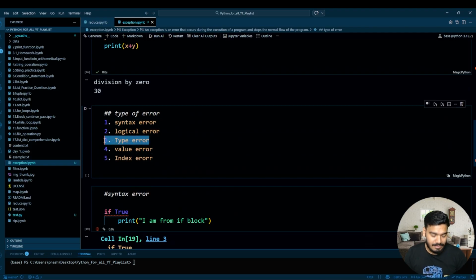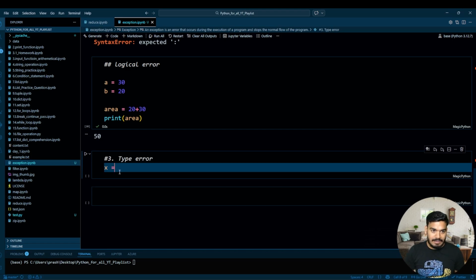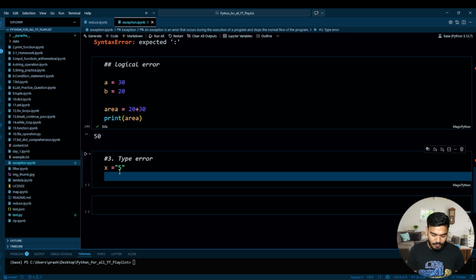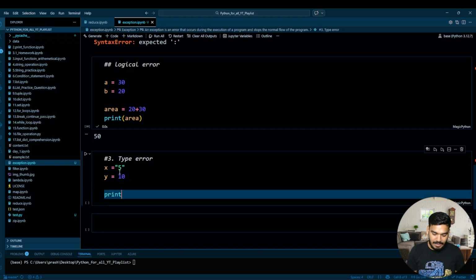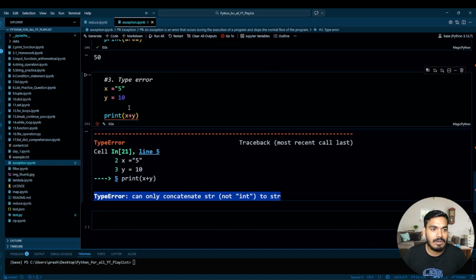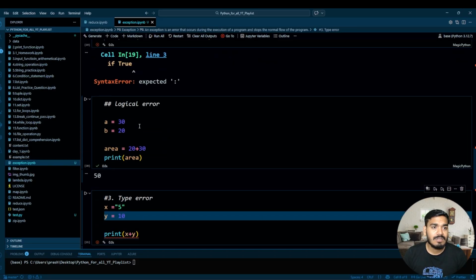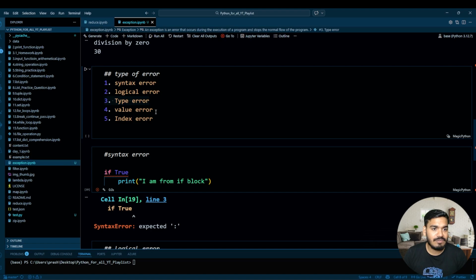Now type error. So let's understand this type error. In type error, x equal to 5, and y equal to, I'll write, 10 as a string, and I'll try to print x plus y. If you just try to execute this, you will get the type error: can only concatenate str, not int. That is called type error, because one of the variable types is str and one of the variable types is int. Perfect.